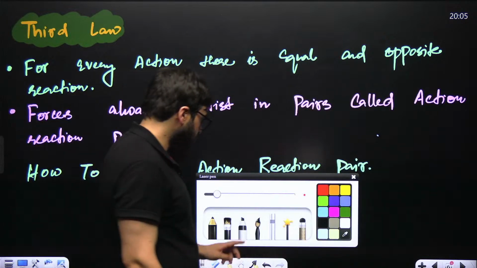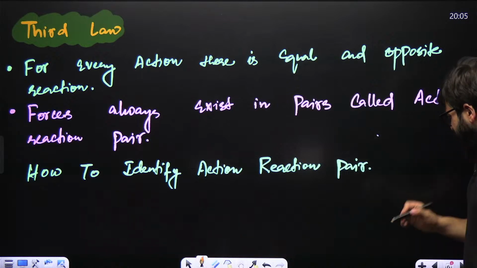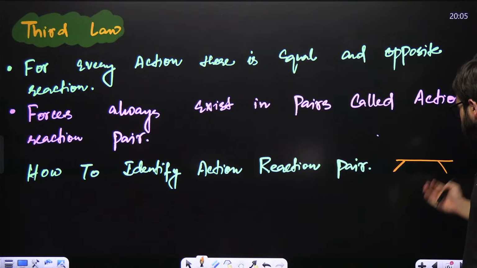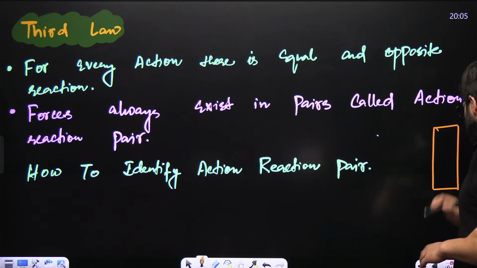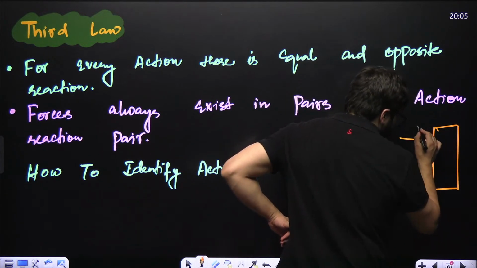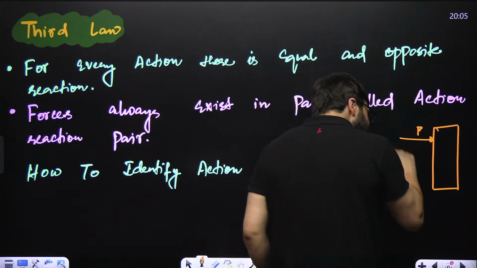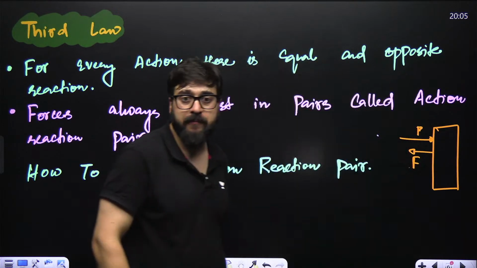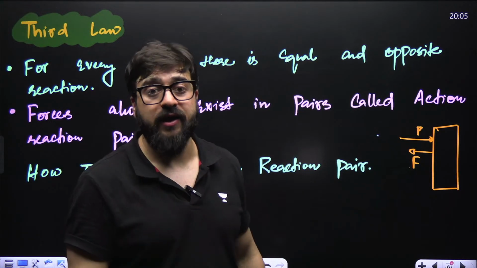Let's suppose I have got a block over here, and I am applying a force on this particular block, let's suppose F. If I am applying the force on this block, the block is also applying the same force on me, that is F. To every action, there is an equal and opposite reaction.